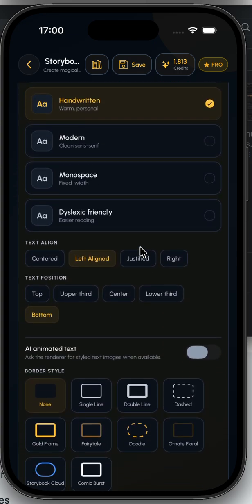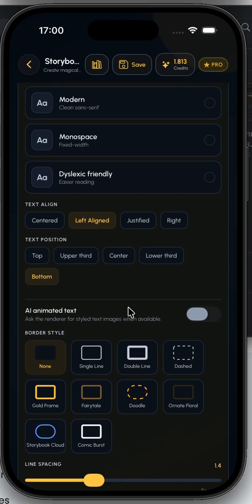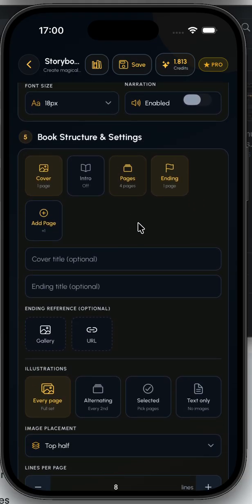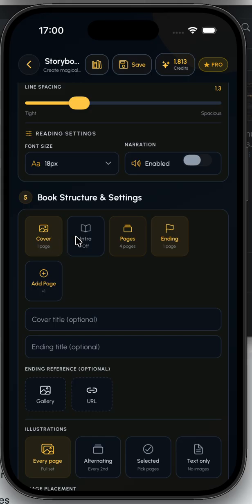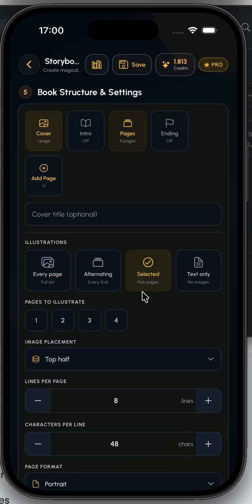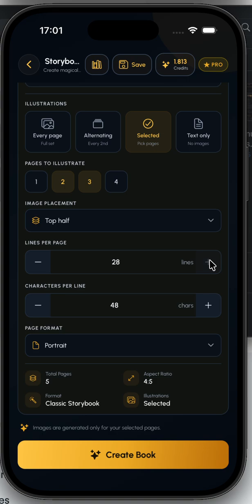And we have some text, style, text align, position, the type of the board, the lane space, and if you need narration, if we want to have cover, page, the number of the page, if you want to have the intro or ending, or add some more page, where the illustration will be. We select just two pages, the lanes, we want to have just 8 lines with some characters, and let's create a book.